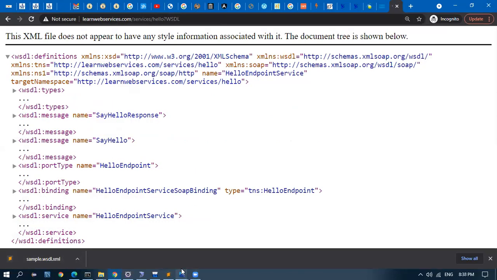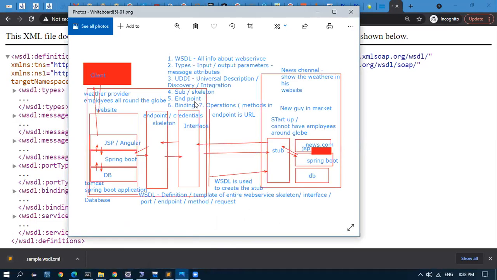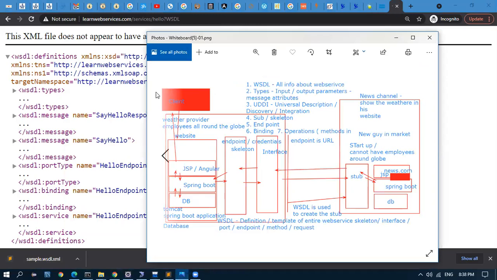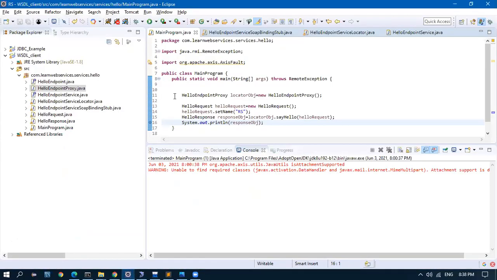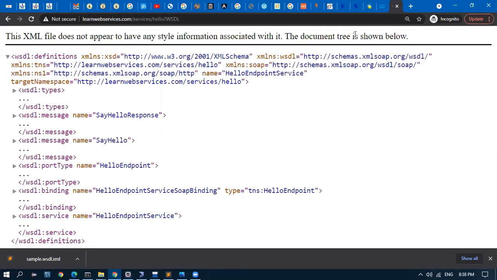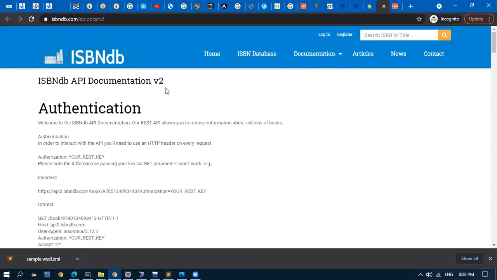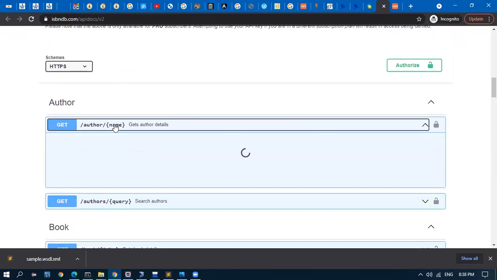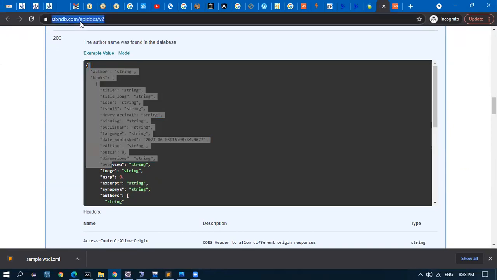Okay, so with this, I'll bring up the diagram. This is old. So we saw WSDL types, service, everything is there. Now we go to Eclipse and see how to generate the stuff. I tried before, just to ensure that the service works. Before that, I want to show you from where I downloaded that service. These are some other service endpoints, like JSON endpoints, I guess. Yeah, these are JSON. I'll send this also.